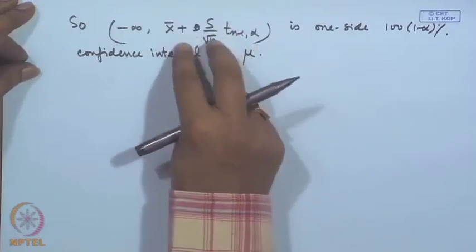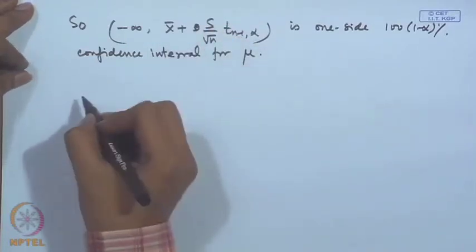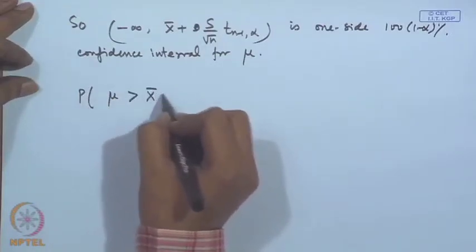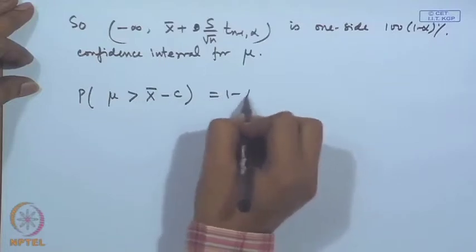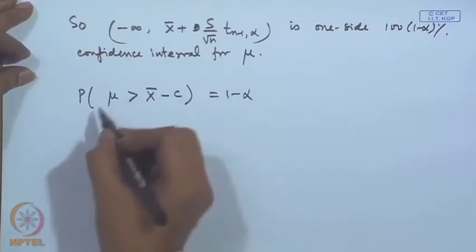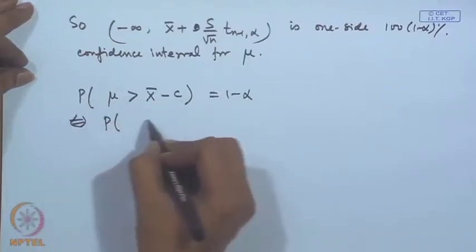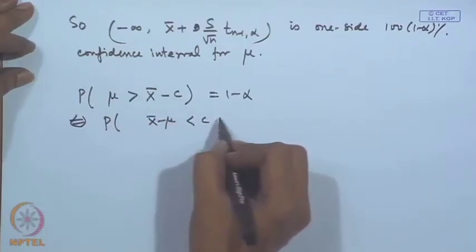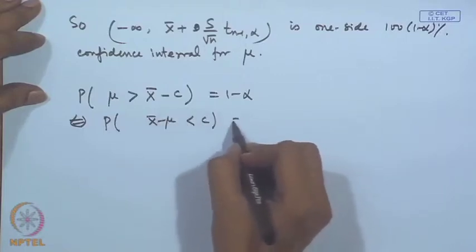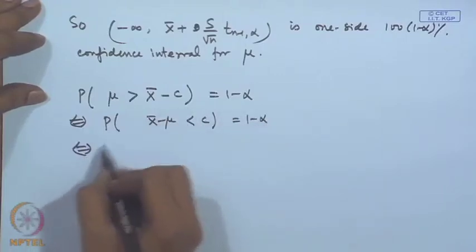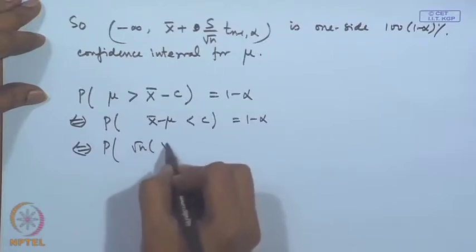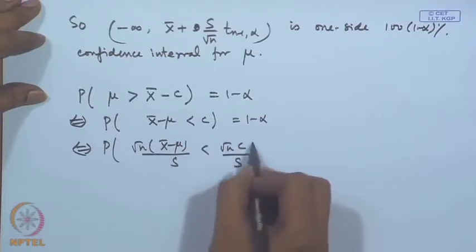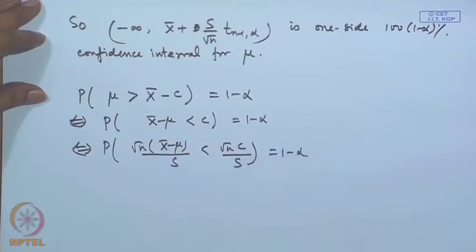Here we have given an upper bound. We may also take a lower bound. We may say what is the probability of mu greater than x bar minus c equal to 1 minus alpha. If we see from this point of view, then it will become probability of x bar minus mu less than c, that is equal to 1 minus alpha, or probability of root n x bar minus mu by s less than root n c by s, that is equal to 1 minus alpha.